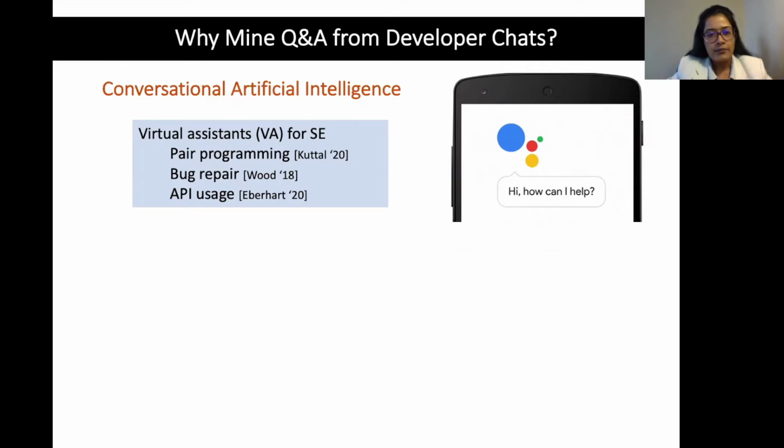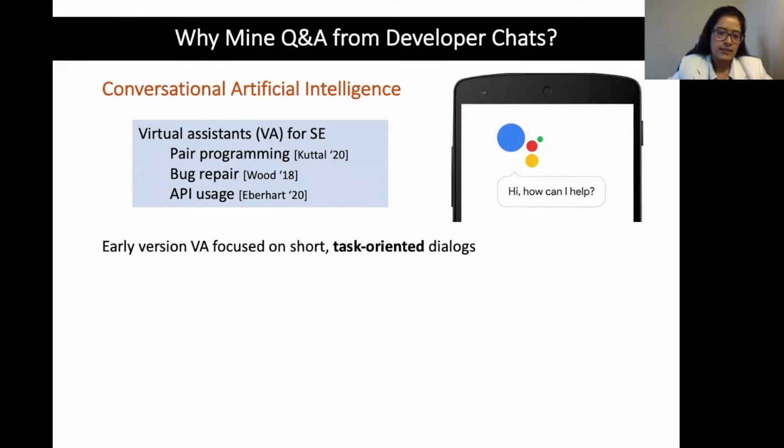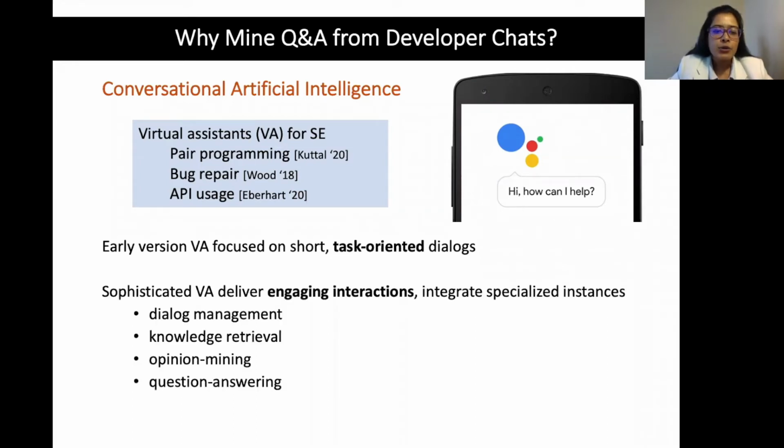Recent efforts in research in the field of software engineering are towards building virtual assistants that can help in specific software development tasks, such as pair programming, bug repair, etc. As we all know, the early versions of virtual assistants, for example, Siri or Cortana, focused on short task-oriented dialogues, such as play a music, right? But then the more sophisticated versions deliver coherent and engaging interactions.